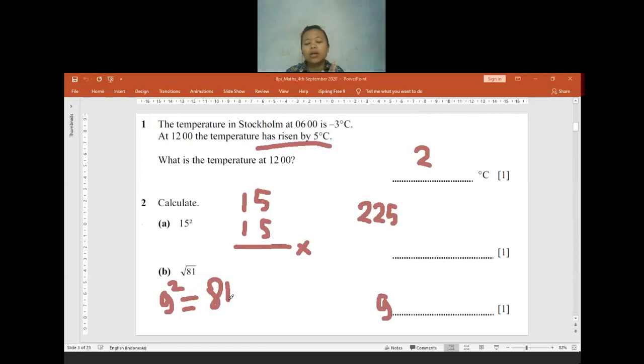To find the square root, you have to recognize all of the square numbers. For finding the cube root, you have to recognize all of the cube numbers. That is the clue. Is it clear? Or is there anyone who still has any confusion? Okay, if you have no confusion, I will move to question 3.